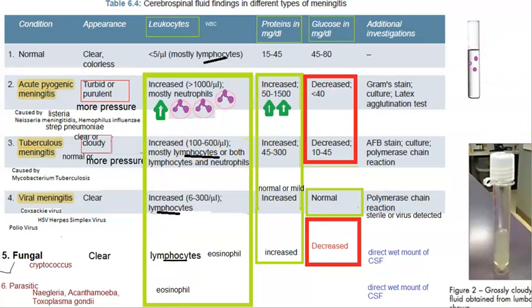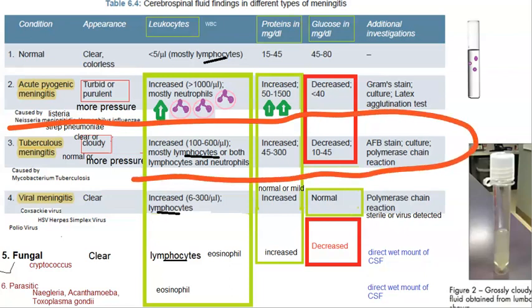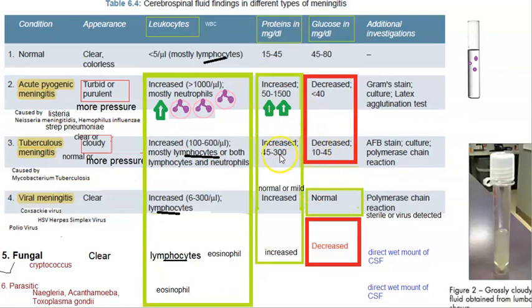What will you see mainly in the CSF? You'll see some cells, right? What cells? These are lymphocytes. You will see lymphocytes, or it can be lymphocytes with some neutrophils. But remember, lymphocytes mainly in tuberculous meningitis. As usual in infections, the proteins would have increased, and the glucose will decrease, as in bacterial causes, right?